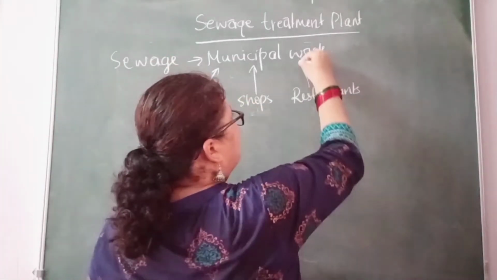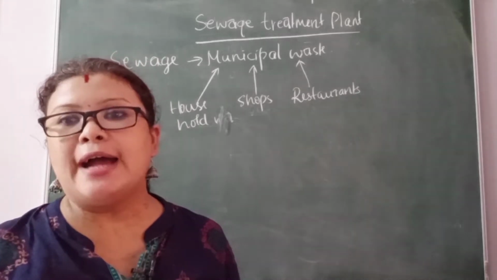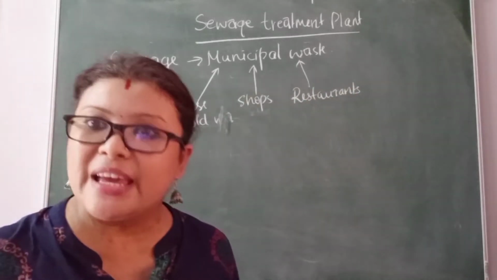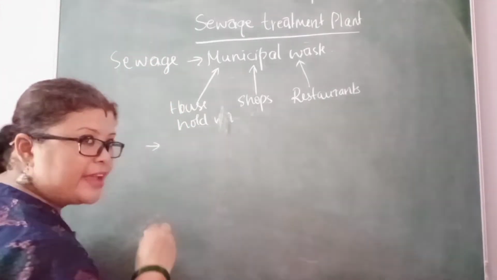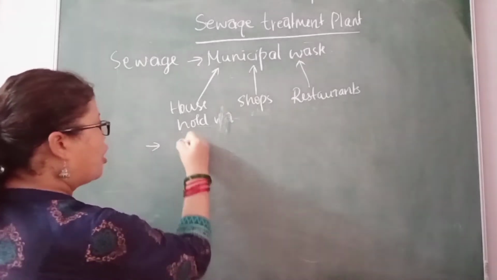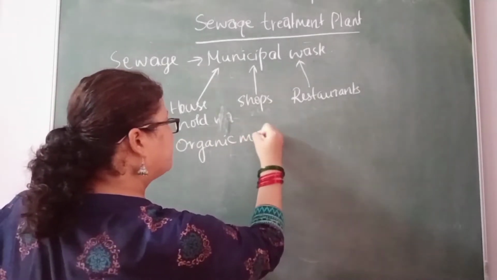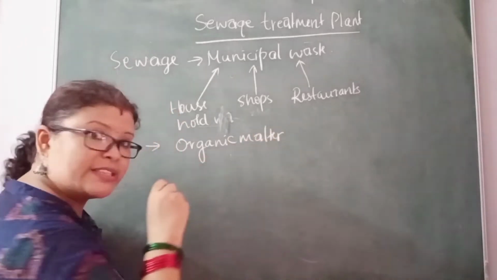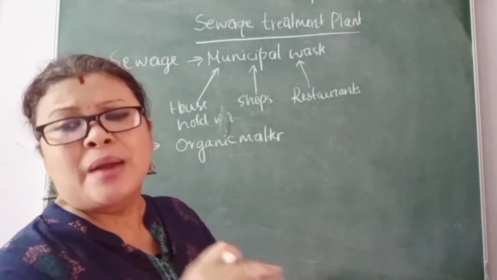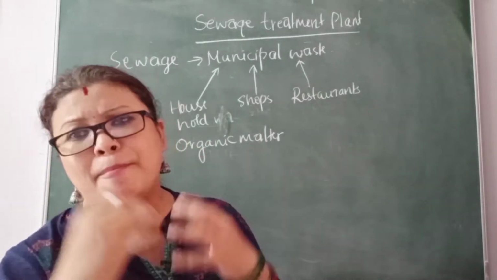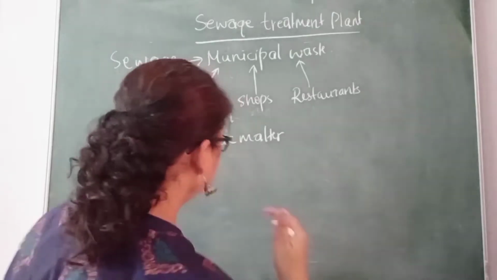All these wastes form what we call municipal waste or sewage. Now the sewage consists of organic matter and chemicals. Many components will be there, papers, so many things.